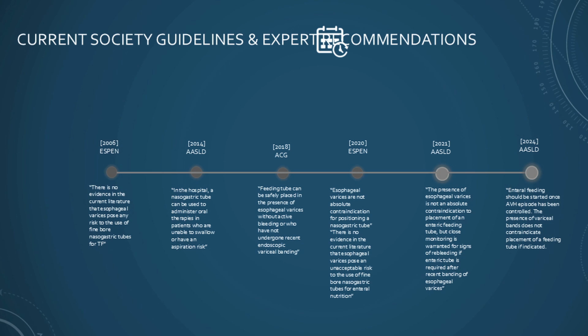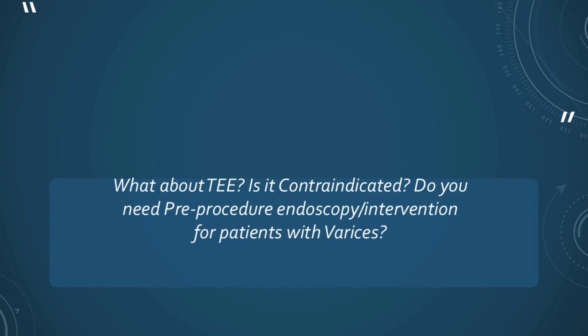Back to the society guidelines again, whether it's the European Society of Clinical Nutrition and Metabolism or the American Association for the Study of Liver Diseases or the American College of Gastroenterology, they are all in agreement about the lack of evidence that contraindicates placing an NG tube altogether. And I know we went over that in each and what they each recommend, and I don't want to take too much time belaboring the point, but my last point that I found was interesting to segue into is, if there was such concern about an NG tube, a small 12 French, what about a TEE that's blindly inserted altogether?